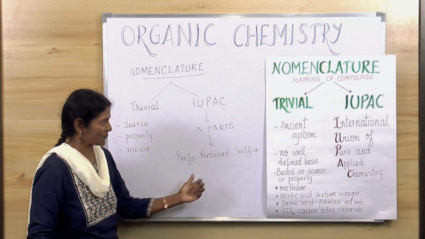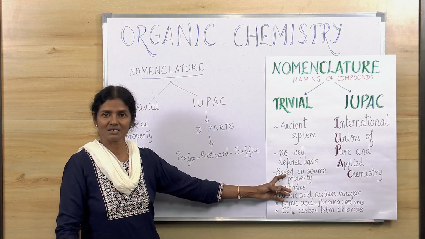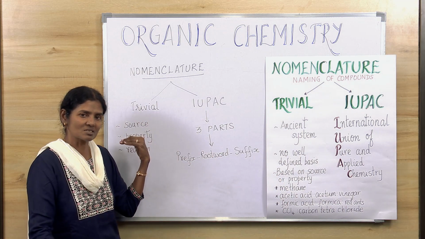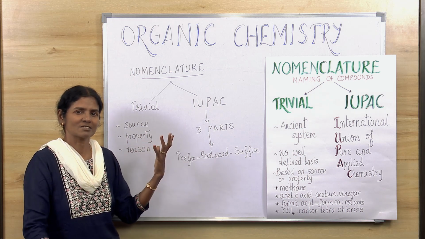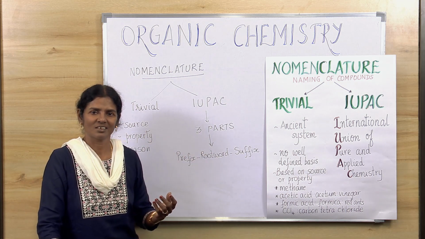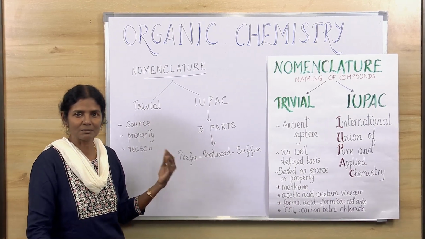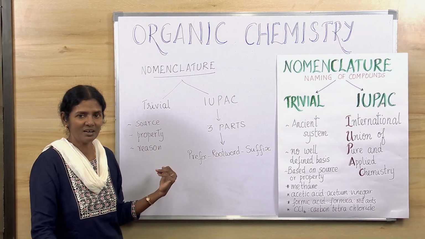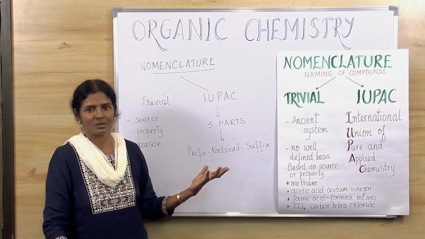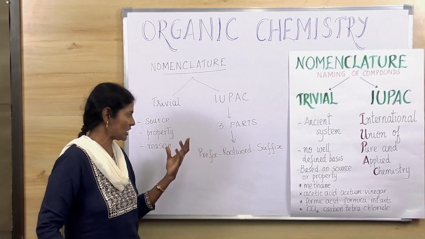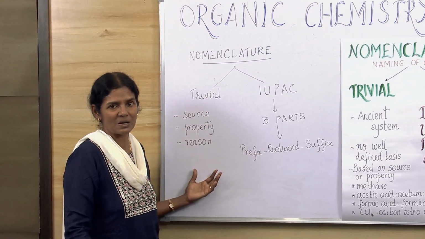Now, there is no well-defined basis, but in those days they named compounds based on the source or property. For example, they name a child Asha because they see a ray of hope in her. So there is some reason for naming it like that. Kiran, there is some brightness, a ray of light. Like that, these trivial names came through.